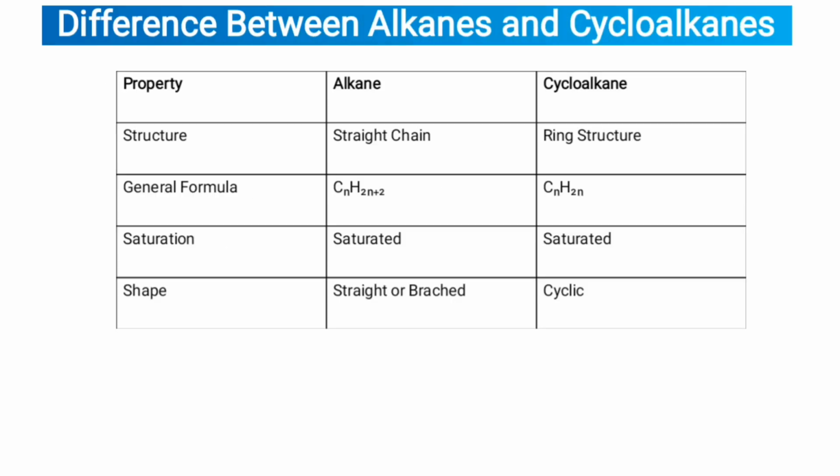Difference between alkanes and cycloalkanes. Property: alkanes, cycloalkanes. Structure: alkanes have a straight chain while cycloalkanes have a ring structure. General formula: alkanes have CnH2n plus 2 while cycloalkanes have CnH2n. Saturation: alkane is saturated, cycloalkane is also saturated. Shape: alkanes have straight or branched shape while cycloalkanes have a cyclic shape.